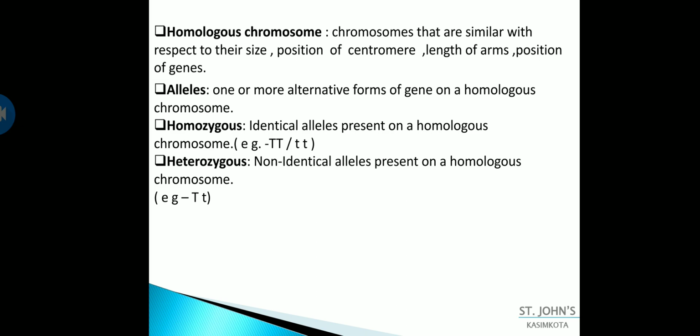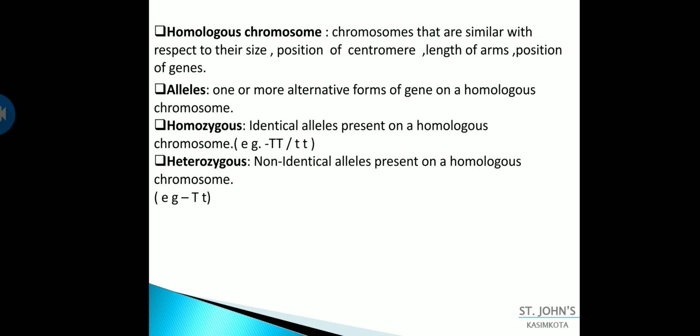The length of the arms and the position of the genes are also the same. Usually homologous chromosomes occur in pairs and are diploid in nature. One comes from the father, having 23 chromosomes, and the other comes from the mother, also having 23 chromosomes. Everything is similar, and this is called homologous chromosomes.